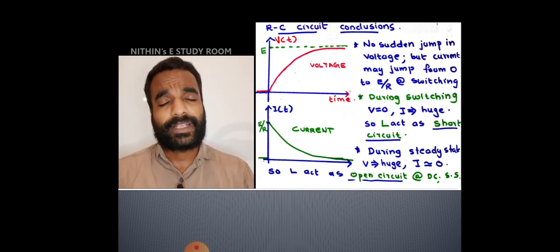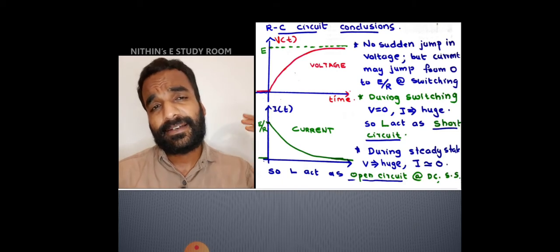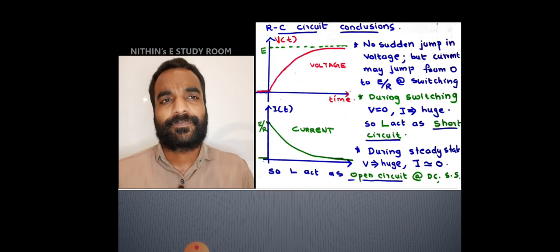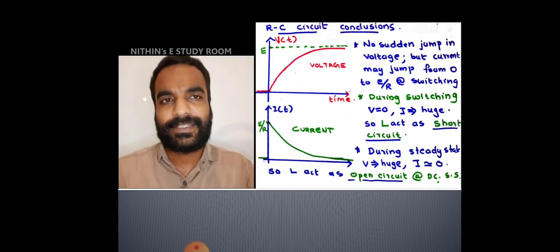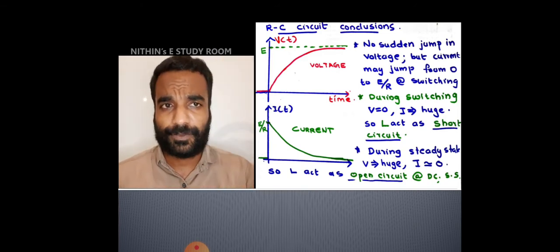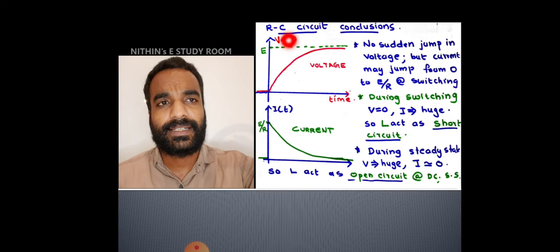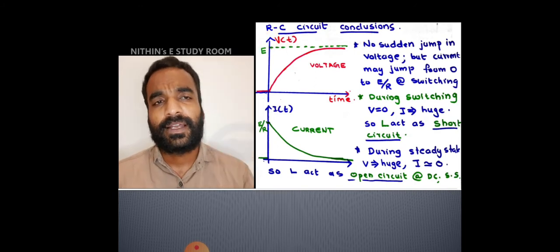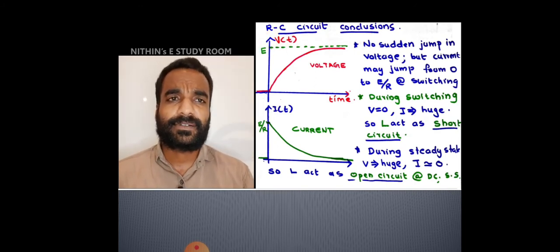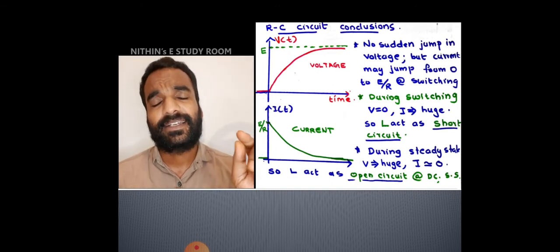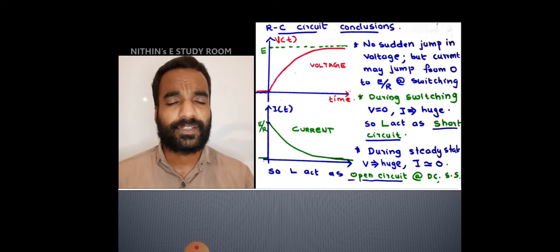And after a long time, after keeping enough time for the system to clear all the disturbance, we know definitely the value will go to a final value. In case of voltage, the final value is E. The green line indicates the final value. Definitely the voltage response will touch the green line at infinite time. I don't know when it will exactly touch.